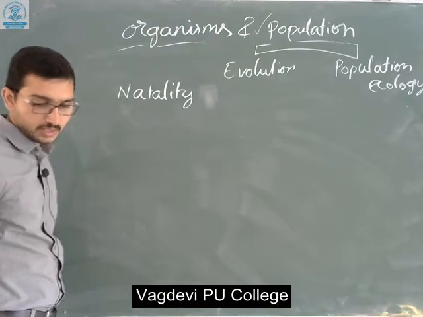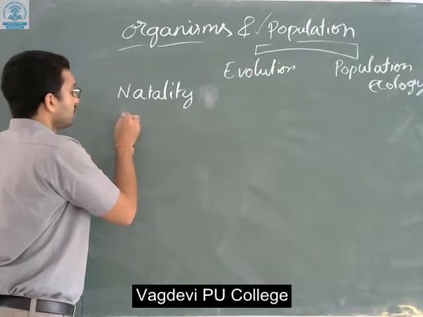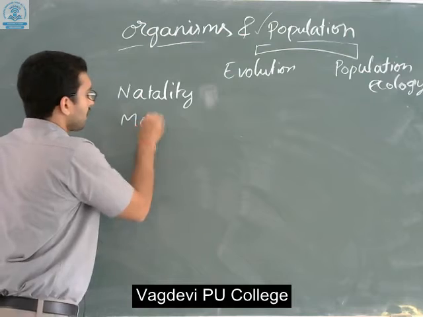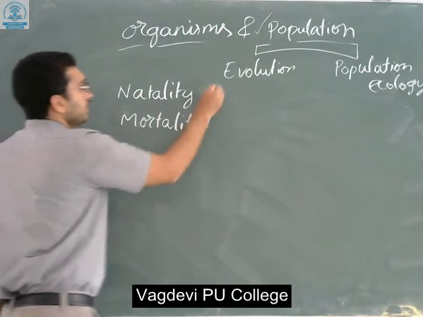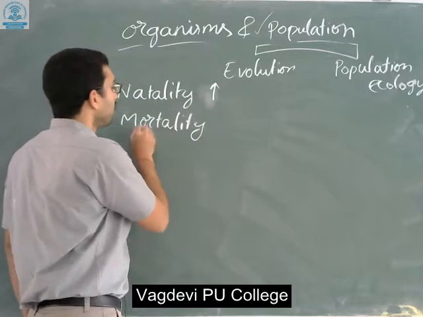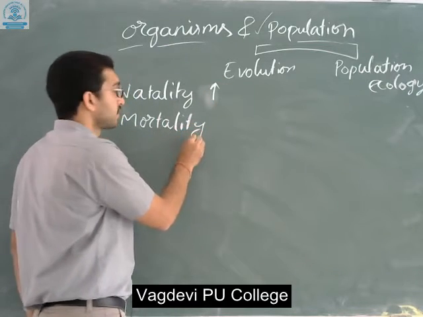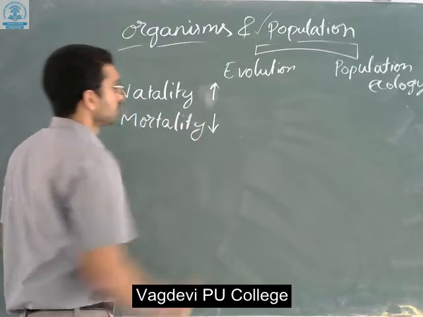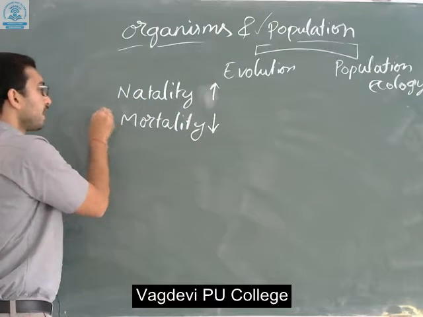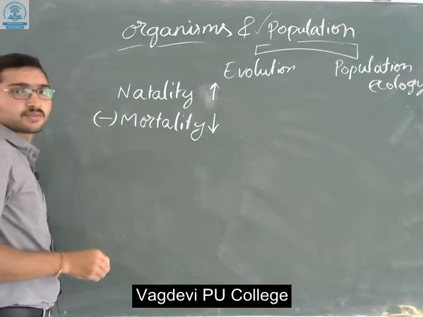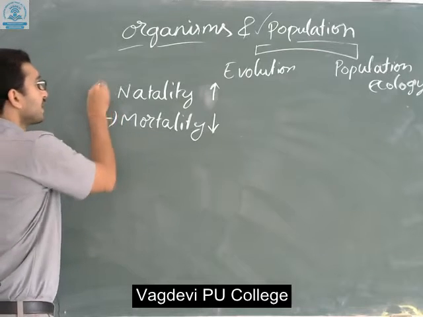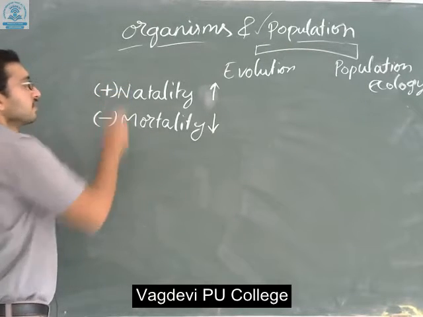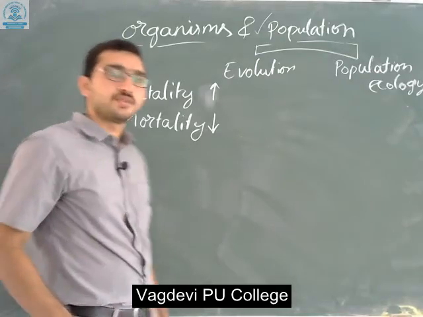Natality means number of births, mortality means number of deaths in a particular time period. We can denote mortality as a negative value, and natality, giving birth, as a positive value.